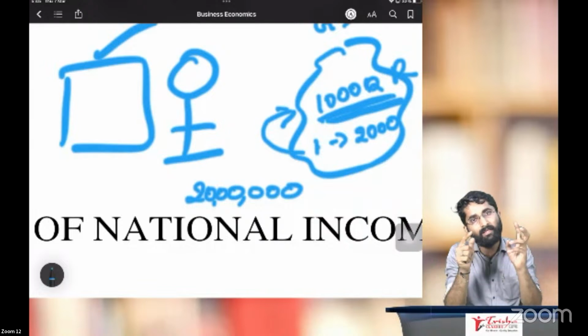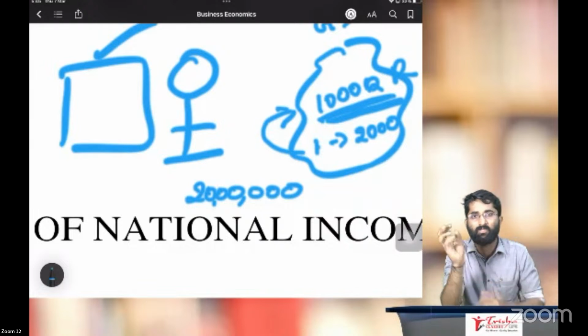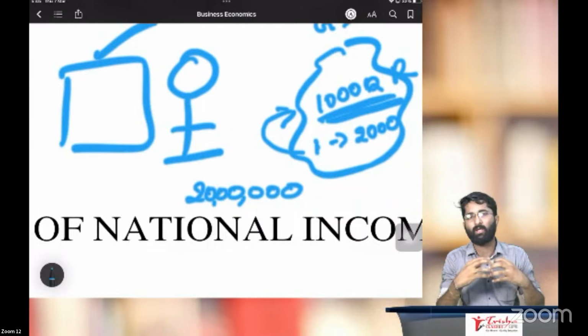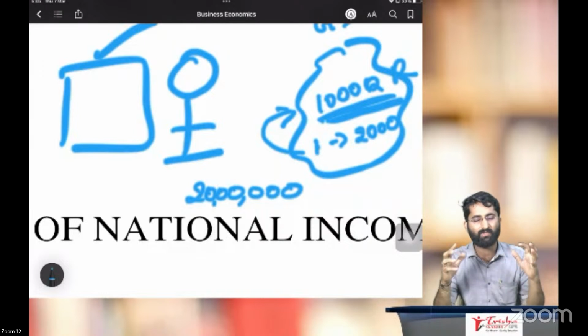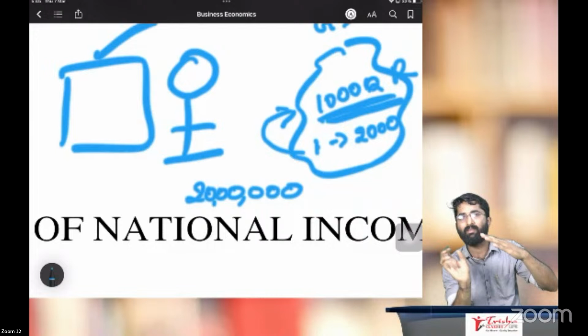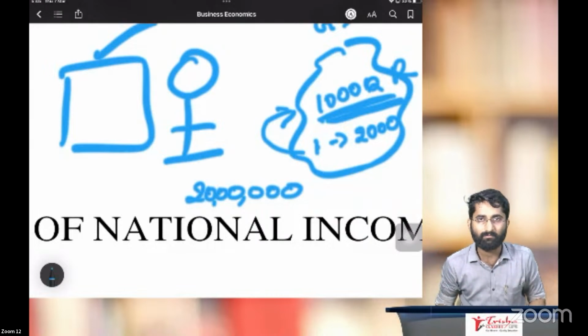If I multiply that, I will get the national income. Not just rice, I have to include all kinds of products produced in India, with all their monetary values. This is nothing but national income.